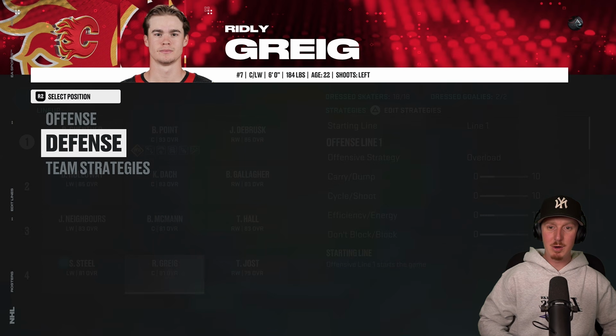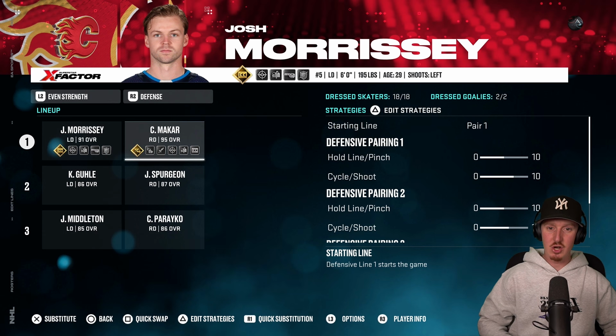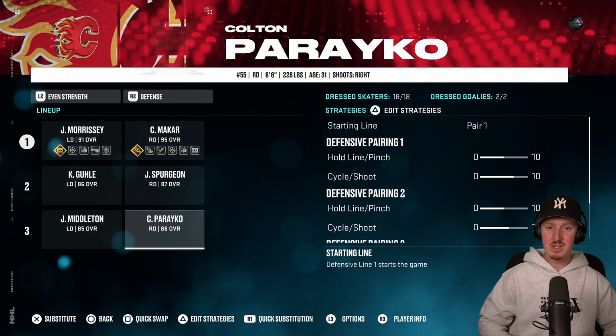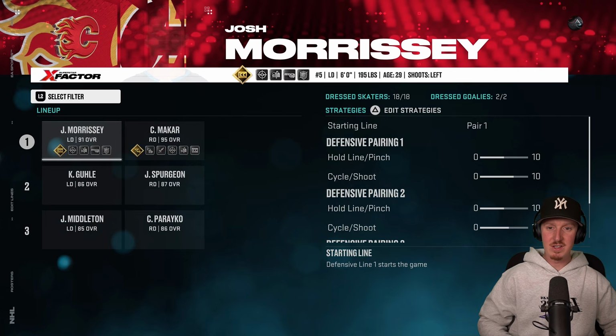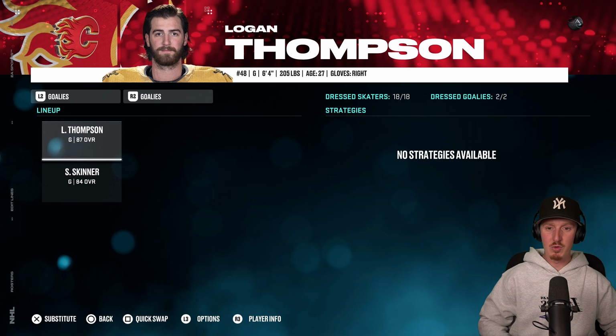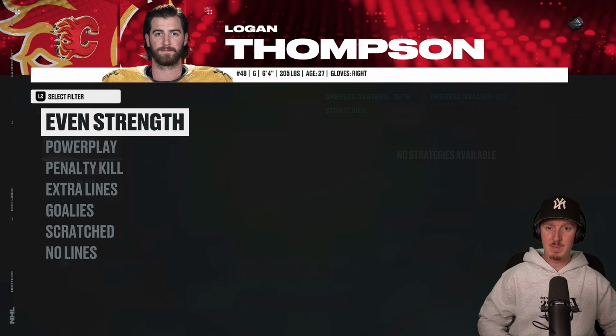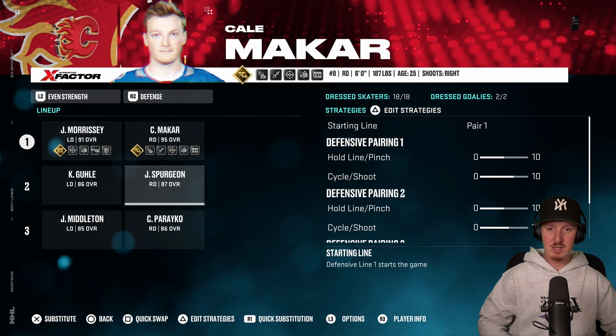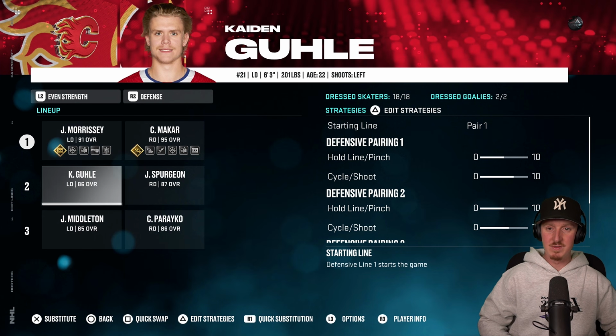The big thing with the Alberta Flames though, the defense. Josh Morrissey, Cale Makar, Jared Spurgeon, Caden Cooley, Jacob Middleton, Colton Parayko. This is a defense you can certainly win with. And then when it comes to goaltending, you got yourselves a great option here. Logan Thompson, 87 overall. I think Boston's offense is really going to be deciding this matchup. If they're able to score on the Alberta Flames defense, then I think they have a very good chance at winning, because I just don't know if the Alberta Flames offense is going to be enough here.